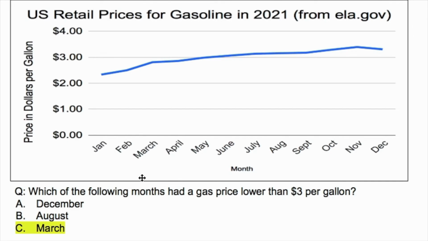So for March, we can simply look at March, look straight up here, and we can see with our eyes that March corresponds to a value that is lower than $3. So that's why that is the right answer.